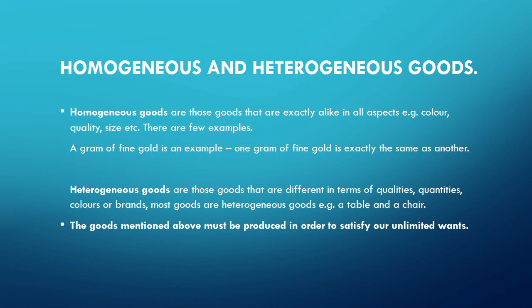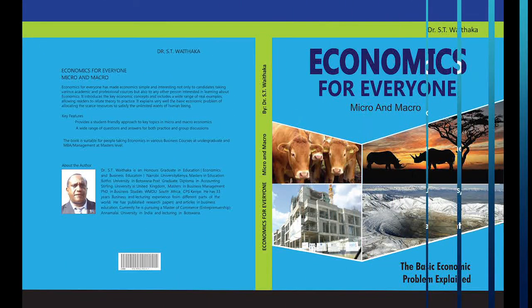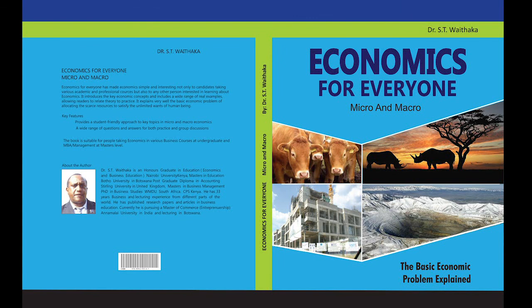So the goods that we've mentioned above must be produced in order to satisfy our unlimited wants. Remember, we said that economists must deal with the question of what to produce. And these are the goods that must be produced in order to satisfy our unlimited wants. They will be explained later on as we move on, and we will see the need for this classification as we progress.